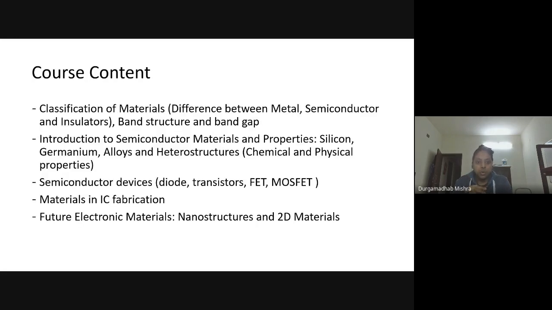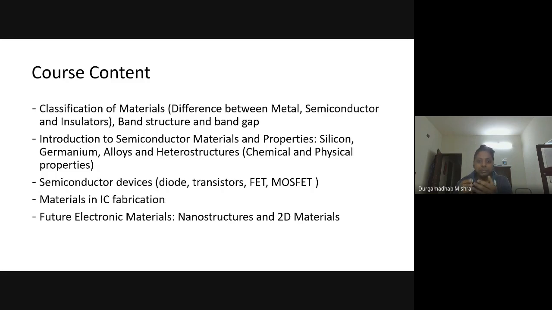So the course content: I will start with the classification of materials. How you can classify different materials in terms of the arrangement of atoms or molecules, as well as classification of materials based on their properties.